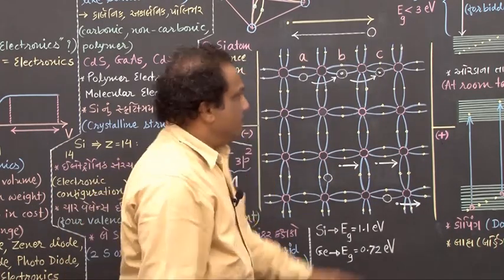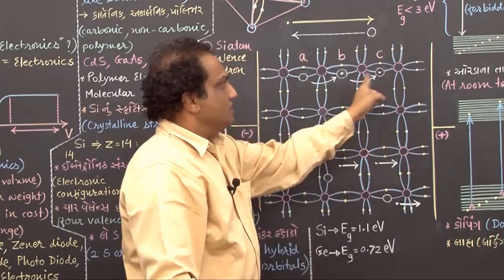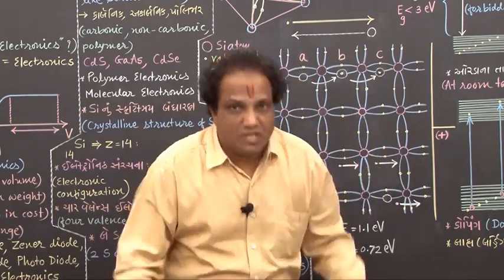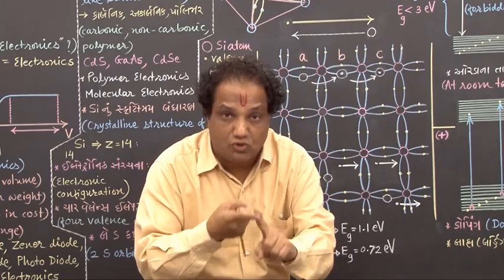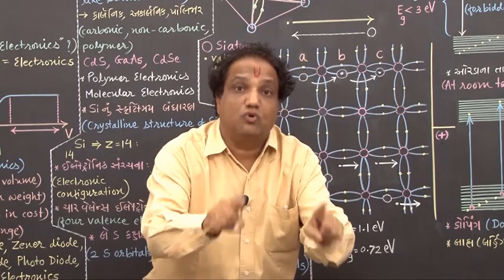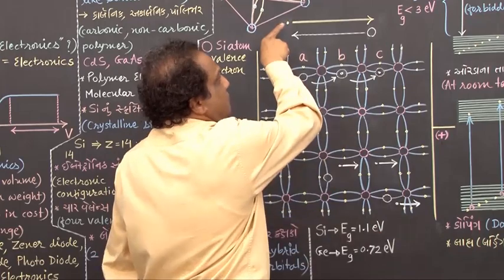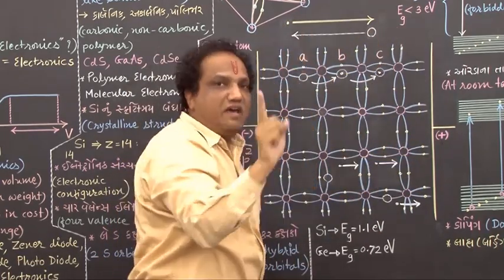But whenever bound electron is moving, it definitely creates hole in just opposite direction. This is the difference between their motion. Now onwards, if anybody says that conduction of electricity is due to hole, you should understand that conduction of electricity is due to motion of bound electron. The difference is if bound electron is moving towards right, then hole seems to be moving towards left.